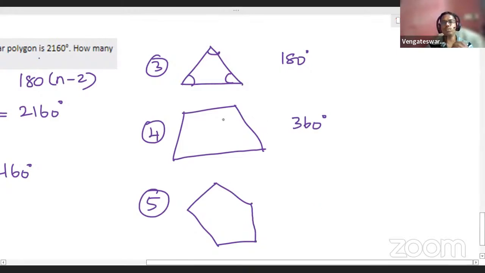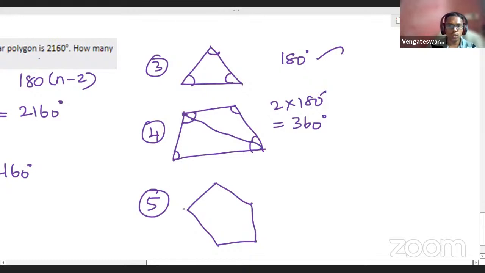Now we will see the visual proof here. It is very simple to understand. For a triangle, 180, this is your basic. For a triangle, you have three angles inside, so the sum of the angles is 180. Now take a quadrilateral. I will choose one vertex and draw a diagonal from it. Now I am able to see two triangles here, each with three angles. So it is like two triangles: 2 into 180, that is 360. Students, can you understand? Is the point clear?